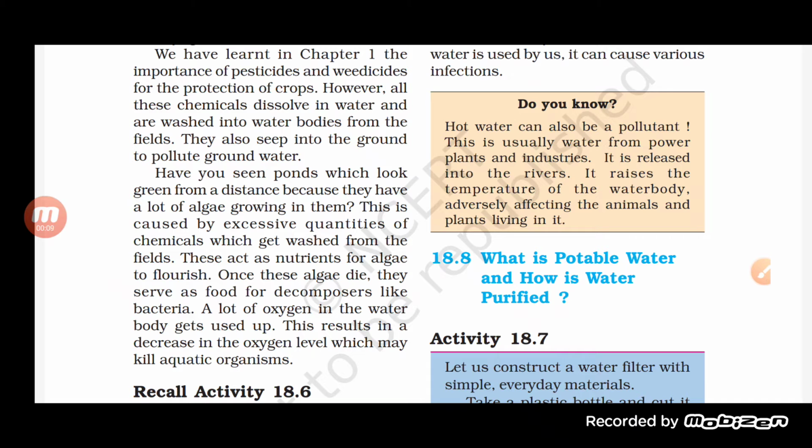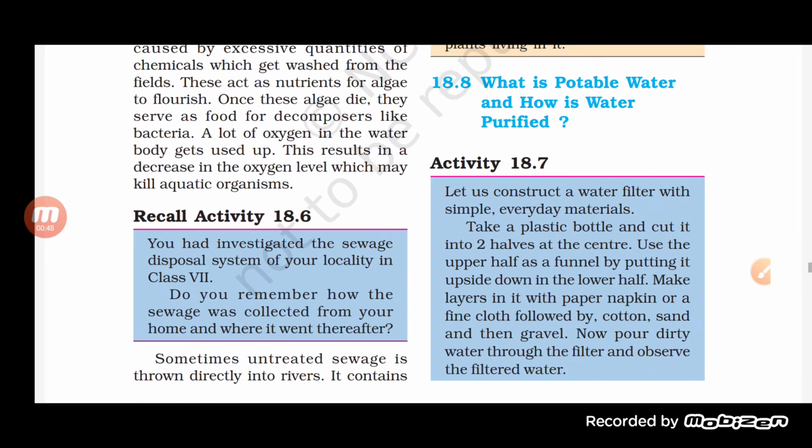So in the previous class in this chapter, pollution of air and water, we were talking about water pollution, and we have understood how water gets polluted. What are the reasons behind water pollution? That includes sewage, how even the rivers are getting polluted, and what different actions have been taken by the government. Now today we will see what is potable water and how water is purified.